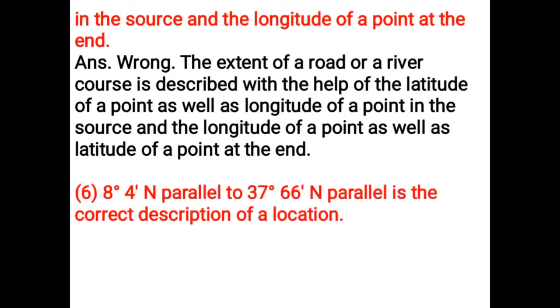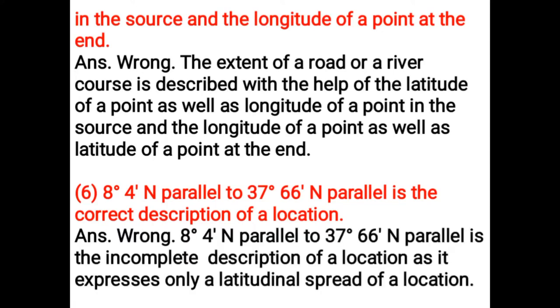8 degree 4 minutes north parallel to 37 degree 6 minutes north parallel is the correct description of a location. Wrong. 8 degree 4 minutes north parallel to 37 degree 6 minutes north parallel is the incomplete description of a location as it expresses only a latitudinal spread of a location.